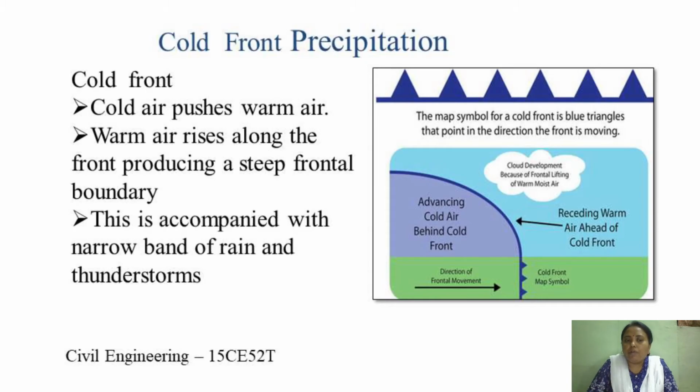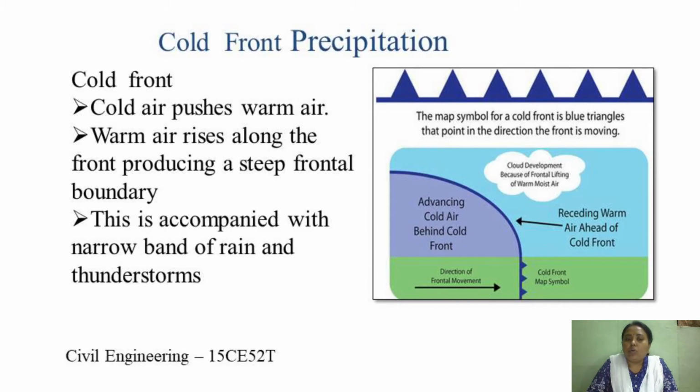This cold front usually moves quickly and is relatively steep. So the warm air mass is often lifted rapidly. This rapid rise of warm air often produces cumulus clouds. Cumulus clouds means a bunch of clouds.